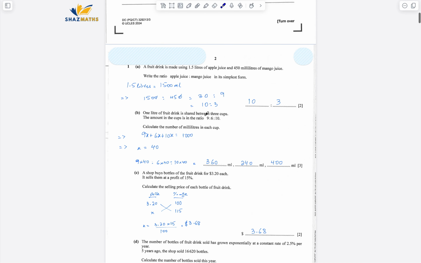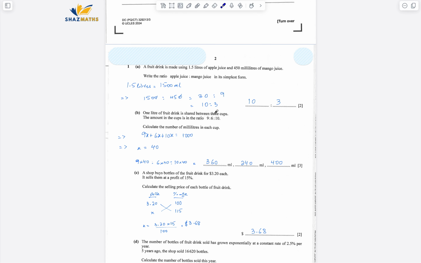Question number 1, part A. A fruit drink is made using 1.5 liters of apple juice and 450 milliliters of mango juice. Write the ratio apple juice to mango juice in its simplest form. So the first thing is I can see one is given in liters whereas the other is given in milliliters. So what I've done is I've converted liters into milliliters. 1.5 liters is equal to 1500 milliliters. Now because the units are the same, we can easily take the ratio. So 1500 ratio 450, we've simplified that out. It comes out to be 10:3.